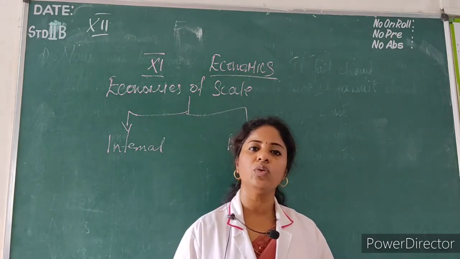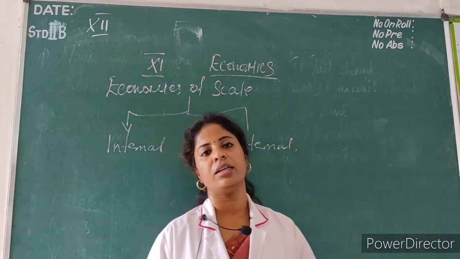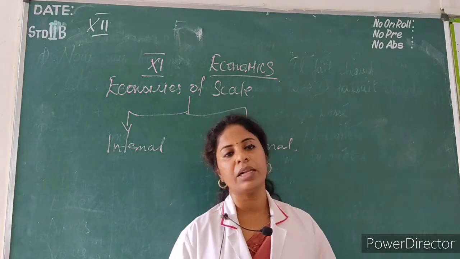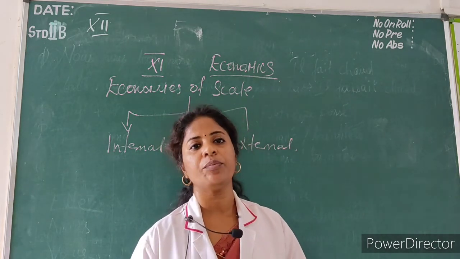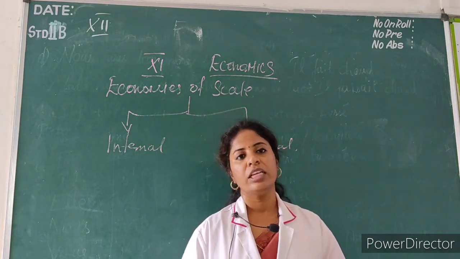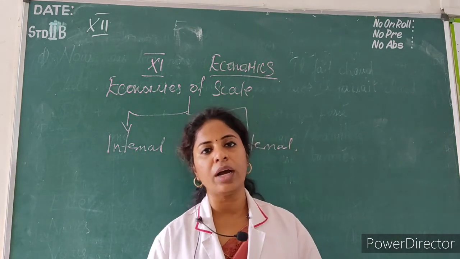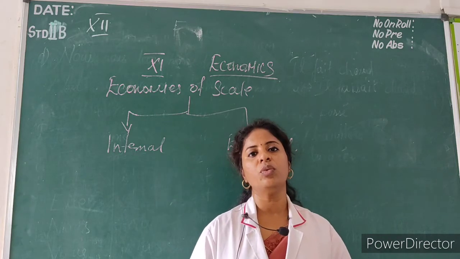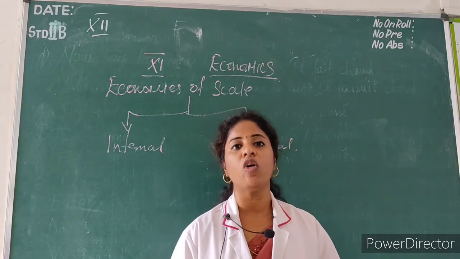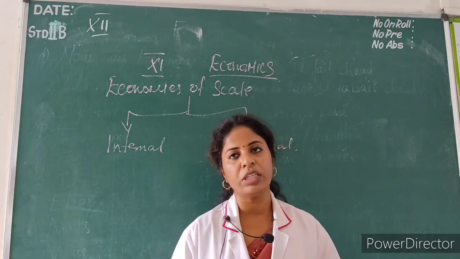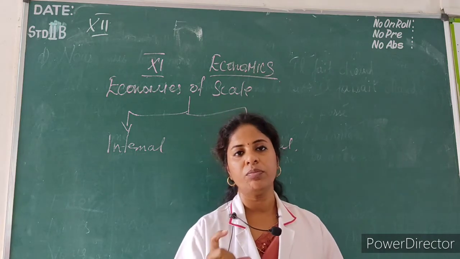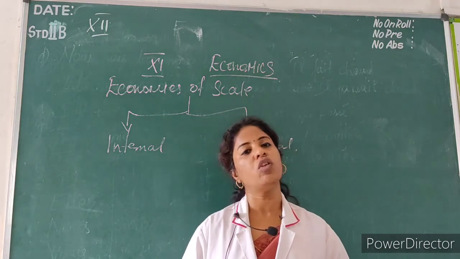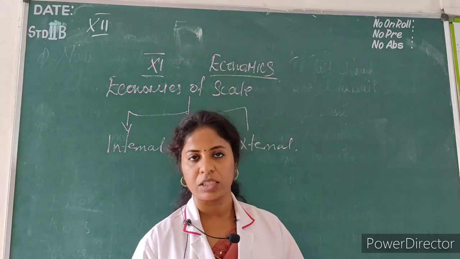What happens when they purchase in bulk? They will be getting certain discounts. If you purchase 100 or 200 goods, we will be getting certain discounts and offers. But if you go and purchase only one particular commodity, you will not be getting any offer or discount.